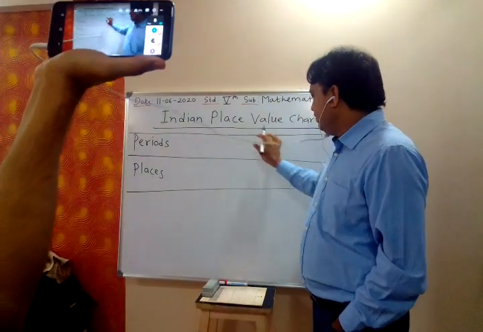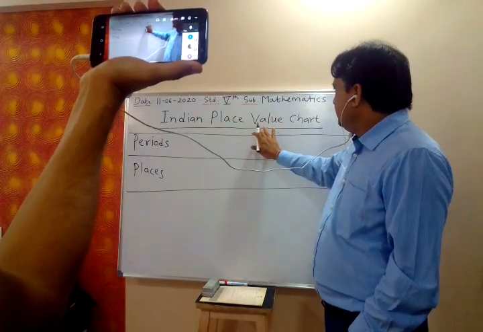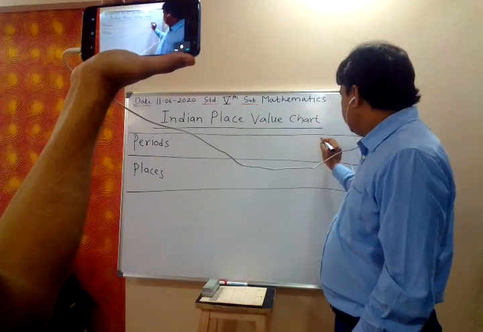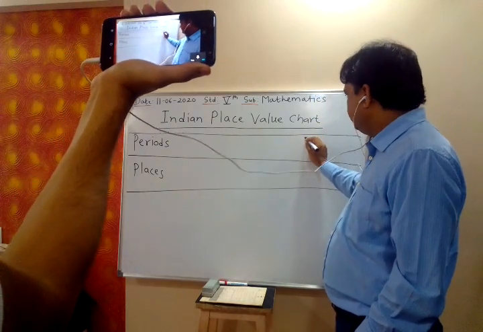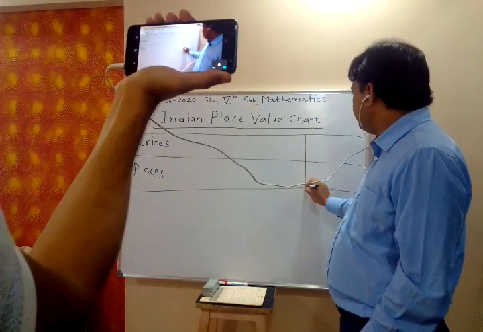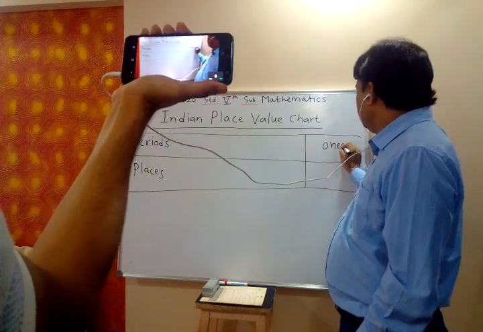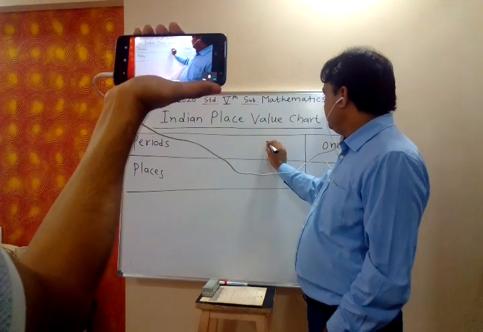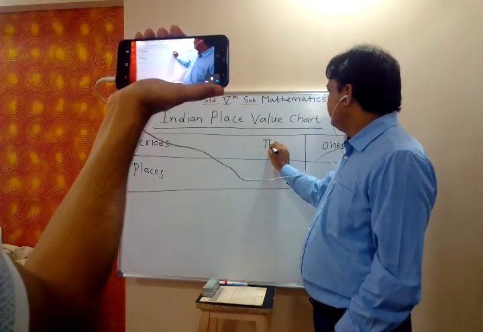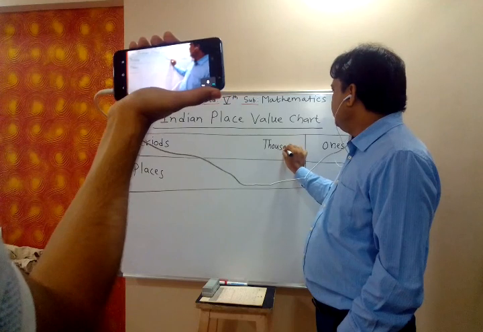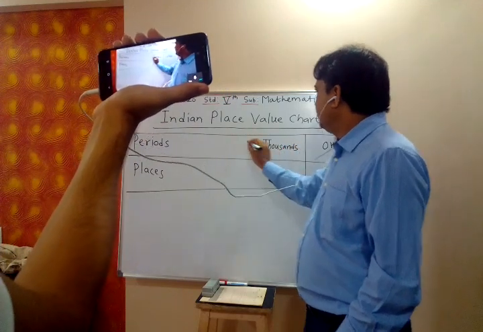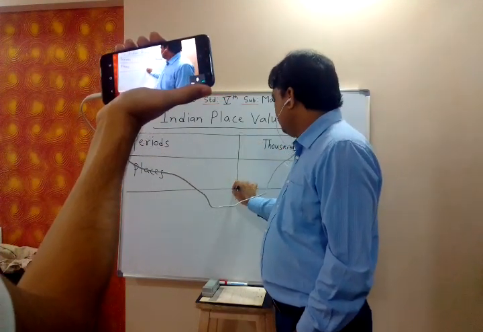This Indian place value chart starts with ones. Then thousands, then lakhs,